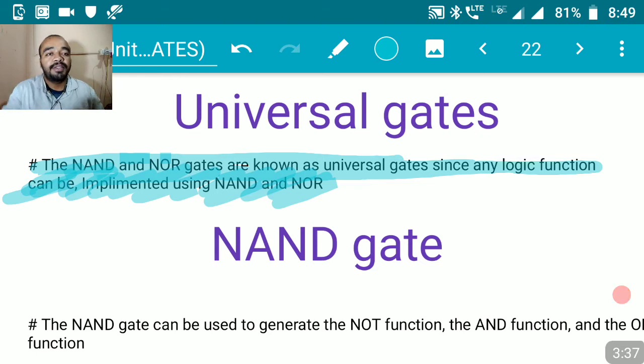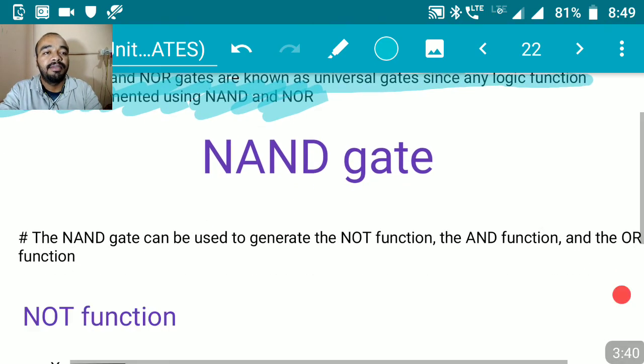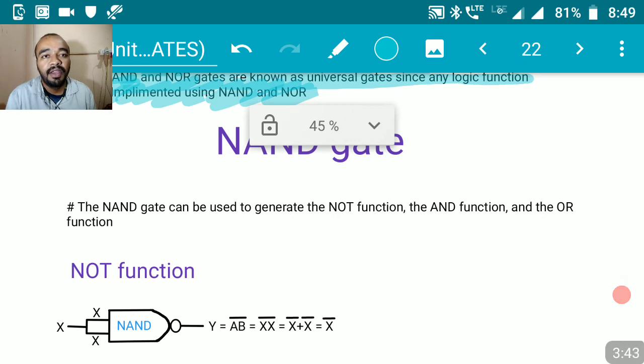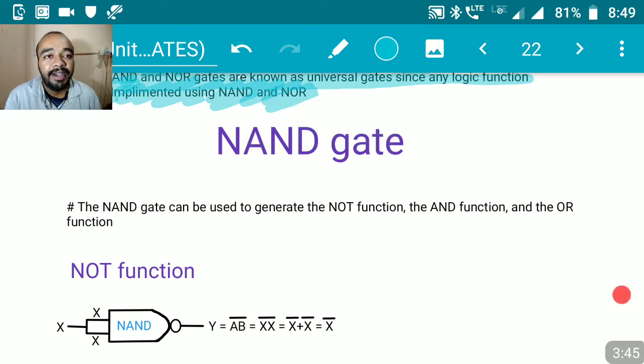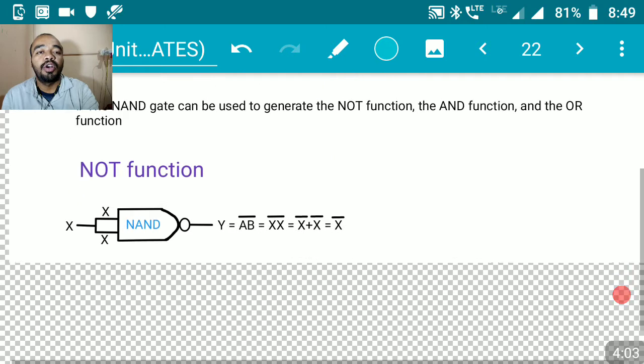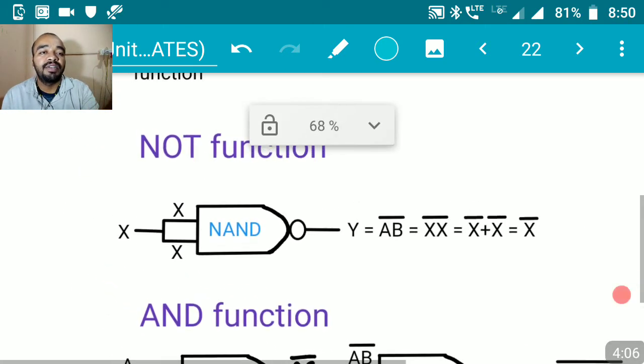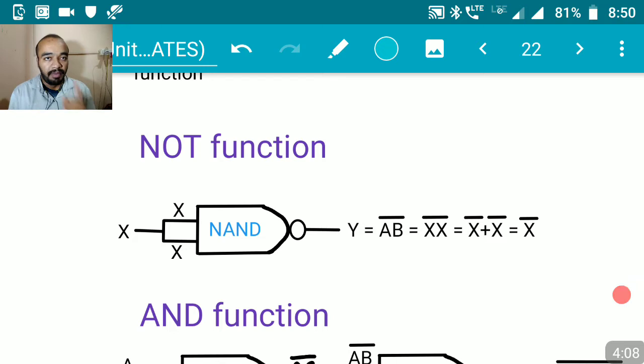Next, let me go to the NAND gate. Let me consider the NAND gate first. The NAND gate can be used to generate the NOT function. The first function that we are going to consider using the NAND gate is the NOT function. Then we can consider the AND function, OR function, NOR function, XOR and XNOR, and so on. So let us consider the NOT function first. Remember, I have to make a NOT gate using a NAND gate.